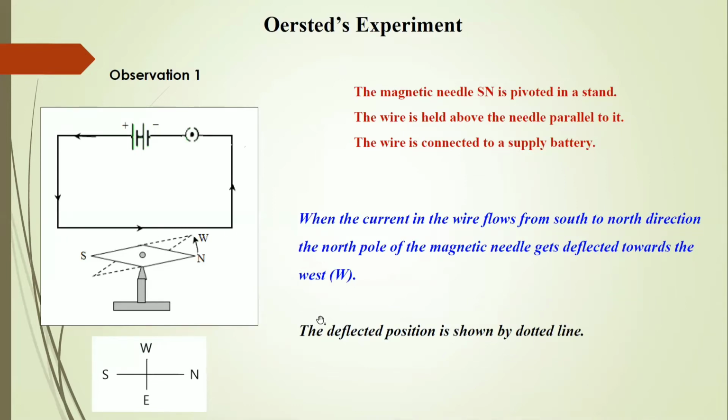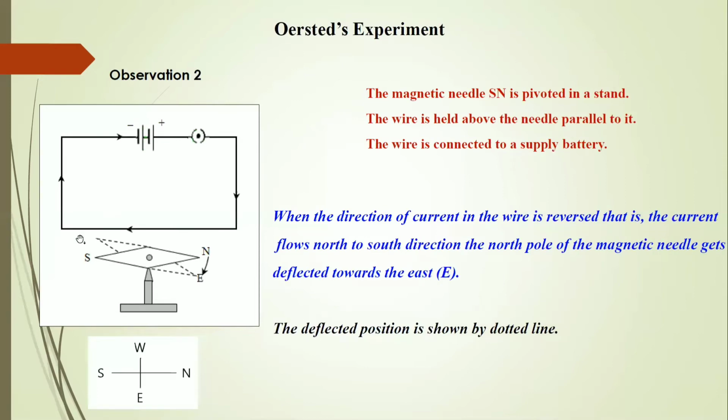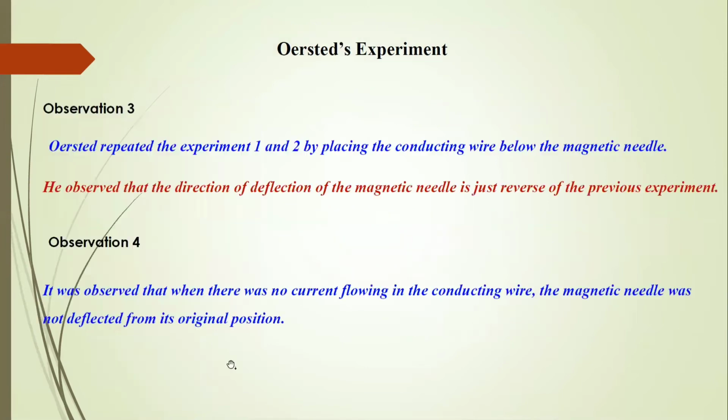Then he repeated the experiment with the wire below the needle and the current in the other direction, and again the direction of deflection of the magnetic needle changed. So Oersted repeated experiments 1 and 2 with the conducting wire below the needle, and observed that the direction of deflection is just the reverse of the previous experiments.